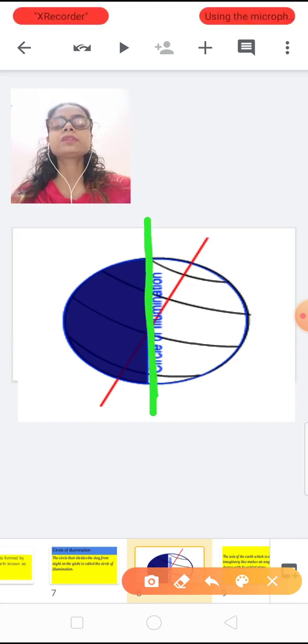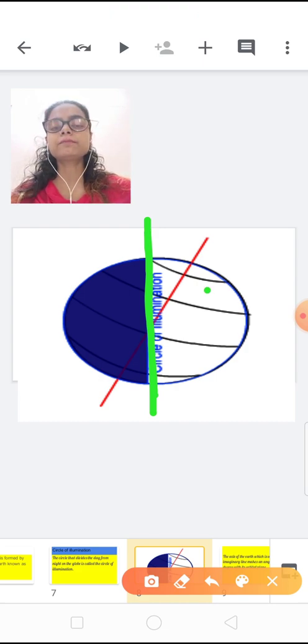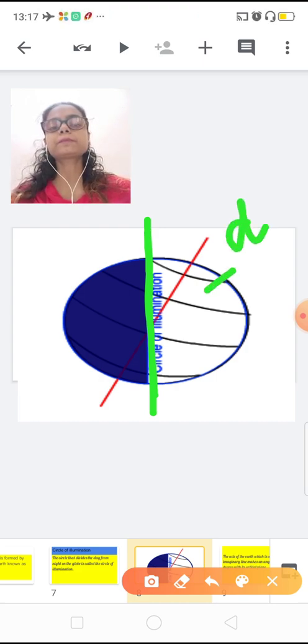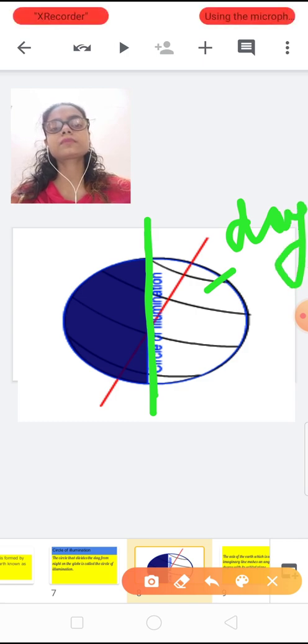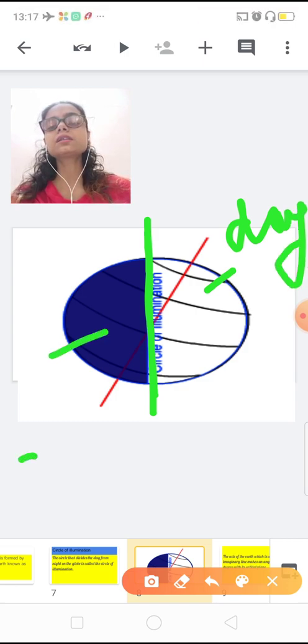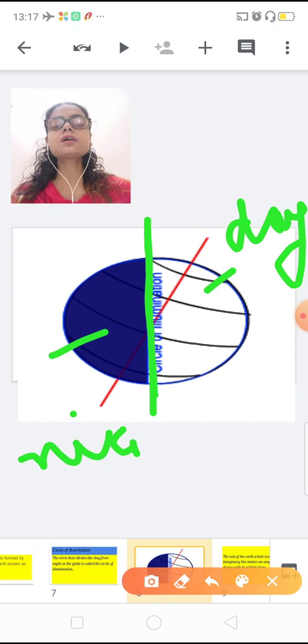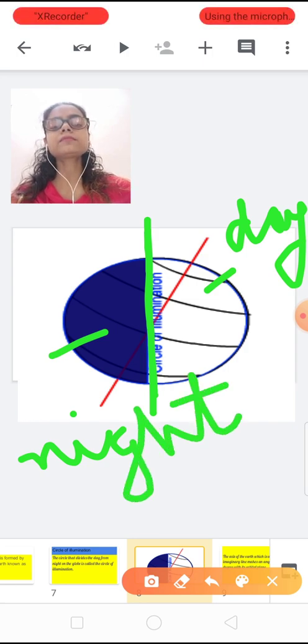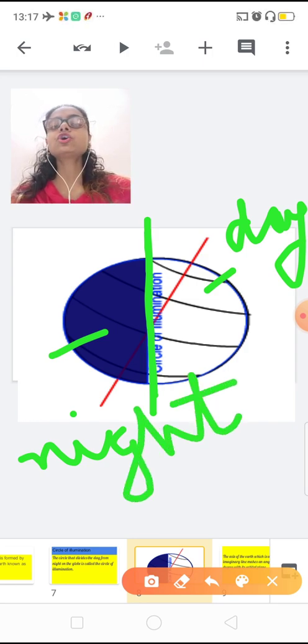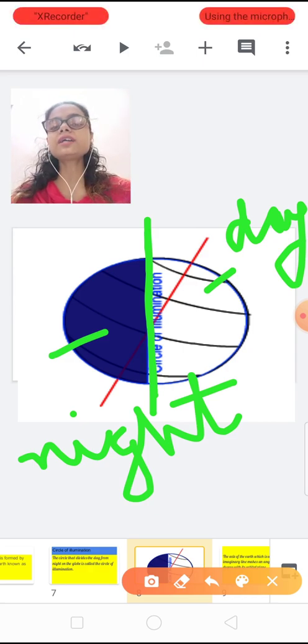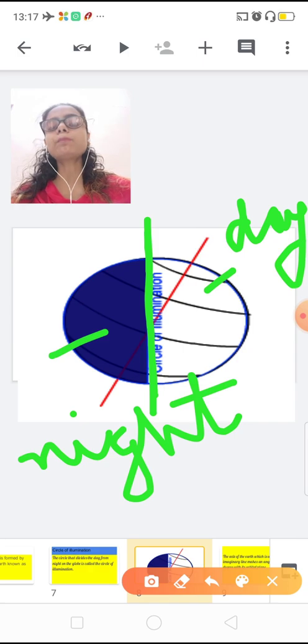Now you see, the white color means daytime. This is the daytime. And the dark part is night time. This is the night time. So this line is known as the circle of illumination because it divides the globe into two parts.